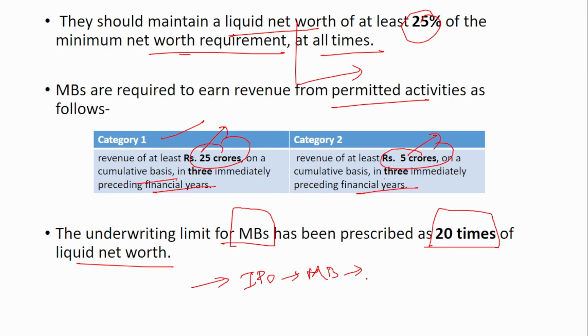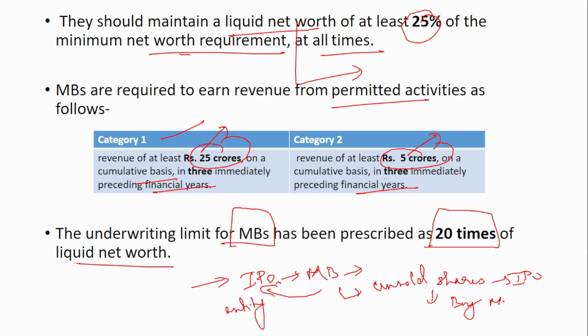All this will be provided by the merchant banker to the entity regarding the IPO. The merchant banker will also say that if there are some unsold shares in the IPO, then I will buy the unsold shares. The merchant banker provides this as an assurance to the entity going for an IPO.